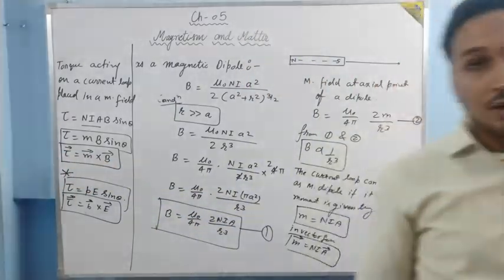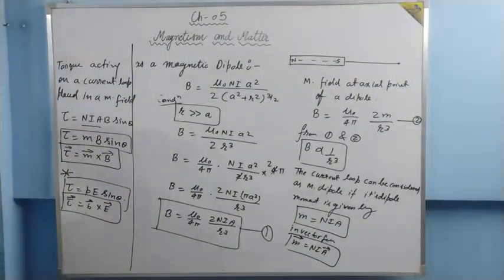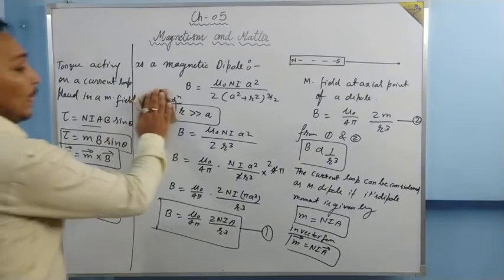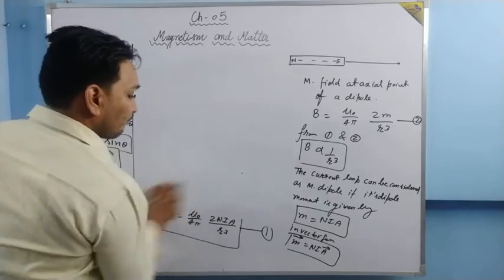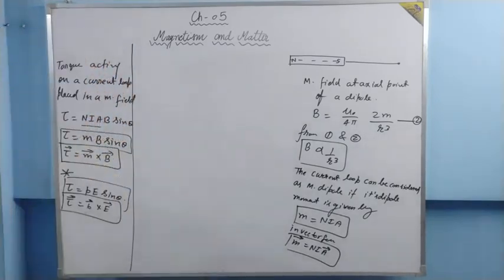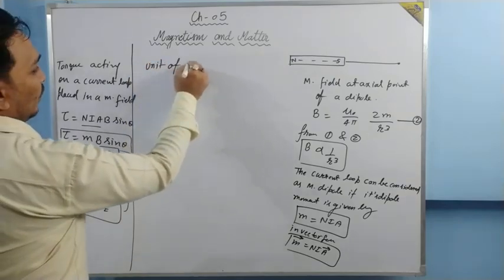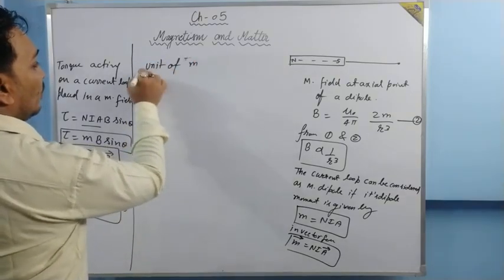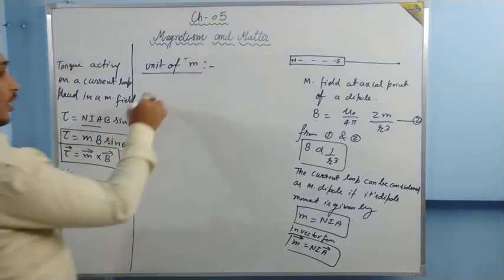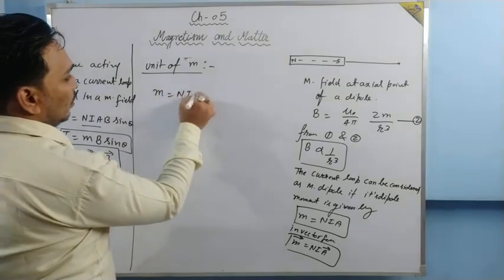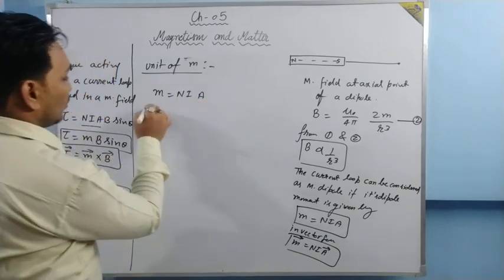From here, you can also take out the unit of magnetic dipole moment. What is the unit of magnetic dipole moment? M means not mass, but magnetic dipole moment. M is equal to NIA. For N there is no unit, it is the number of turns. For I it is ampere, for A it is meter square.